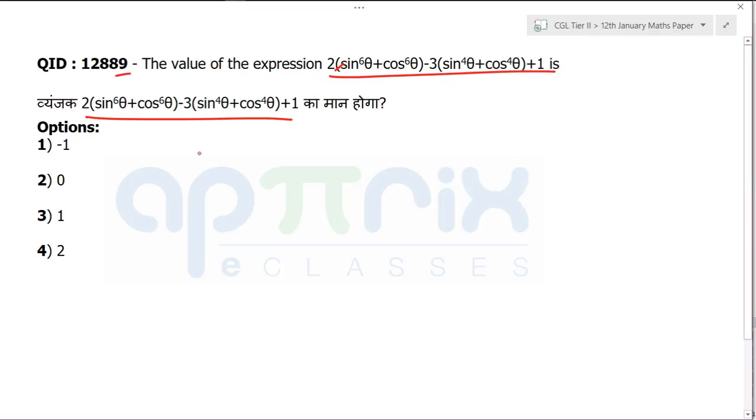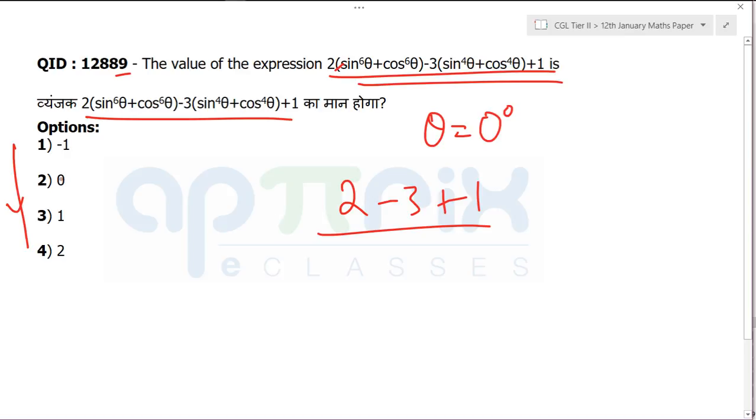Okay, moving to the next question. This is a very easy question. A variable expression is given, and the answer is given in a constant. Put theta is equal to 0 degrees. When you put theta is equal to 0 degrees, it will become 2 minus 3 plus 1, and that is equal to 0. That's the answer. Right? The previous answer was 0. Here also the answer is going to be 0 by putting theta is equal to 0.